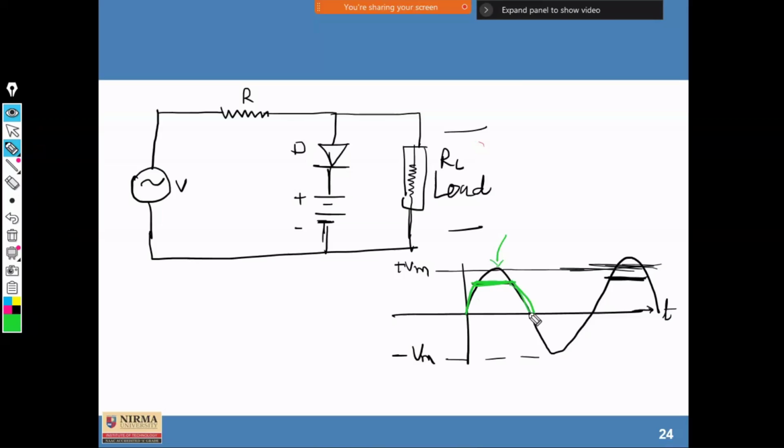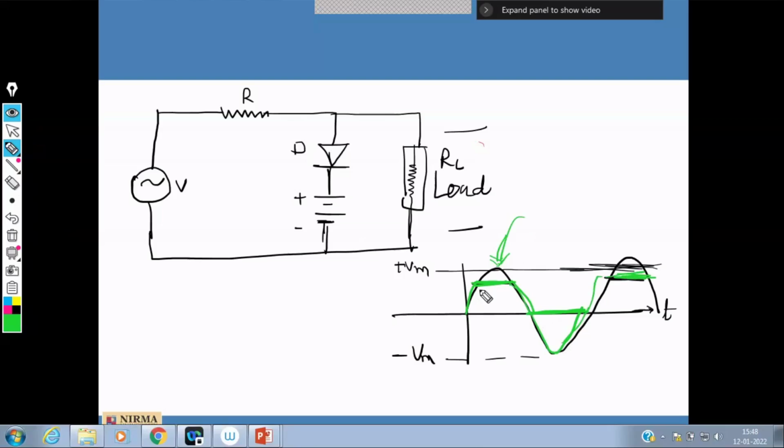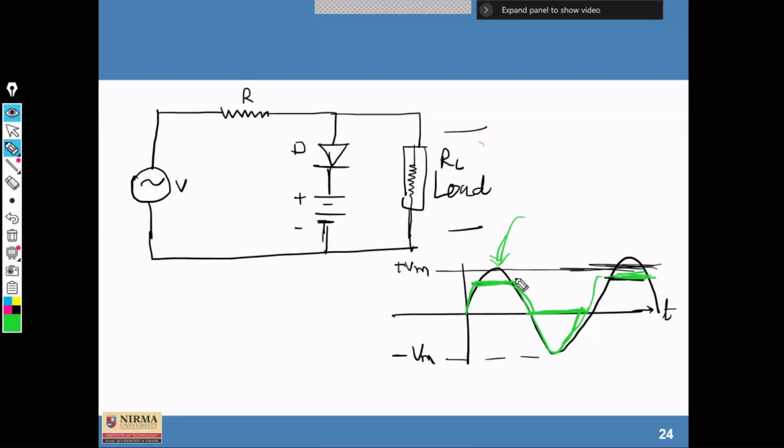Then it might be here, depending upon the connections of the circuits. So here the positive half cycle is biased clipped, not the whole cycle, but a part of this portion can be clipped with the help of this. Yes, it can be possible.